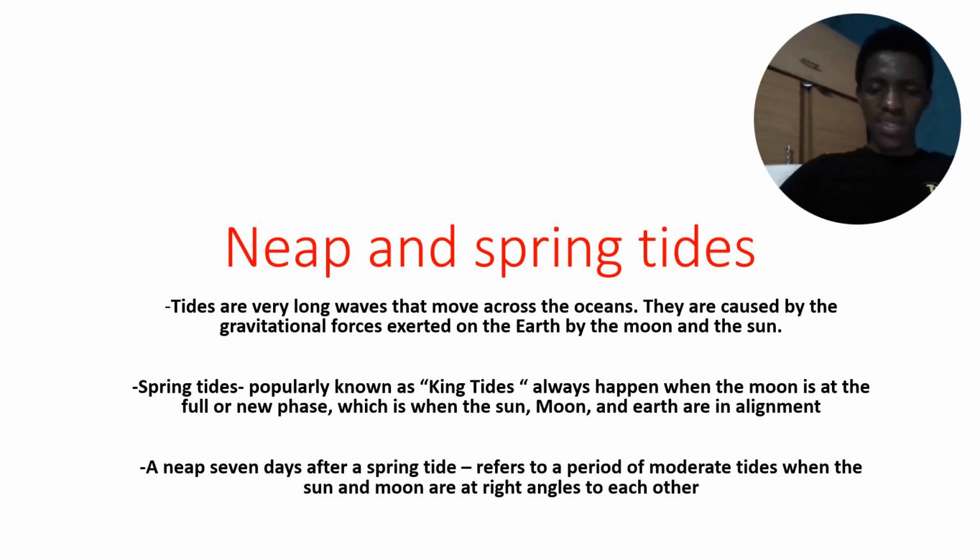Spring tides, known as the king's tide, happen when the sun, moon, and earth are in alignment, in a straight line, whereas neap tides happen only when the sun and the moon are at right angles to each other. So we must know the differences between the neap tides and the spring tides. These tides are caused by the moon and the sun's gravitation.